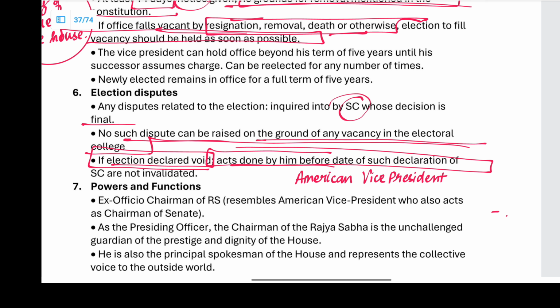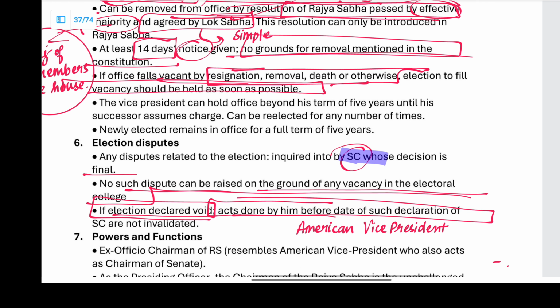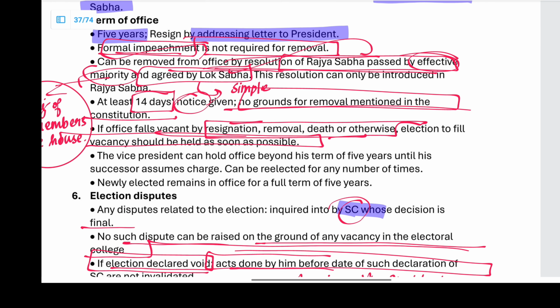Election disputes are dealt with by the Supreme Court. Removal is by effective majority, with a 14-day notice period, and the office falls vacant by resignation, removal or otherwise.